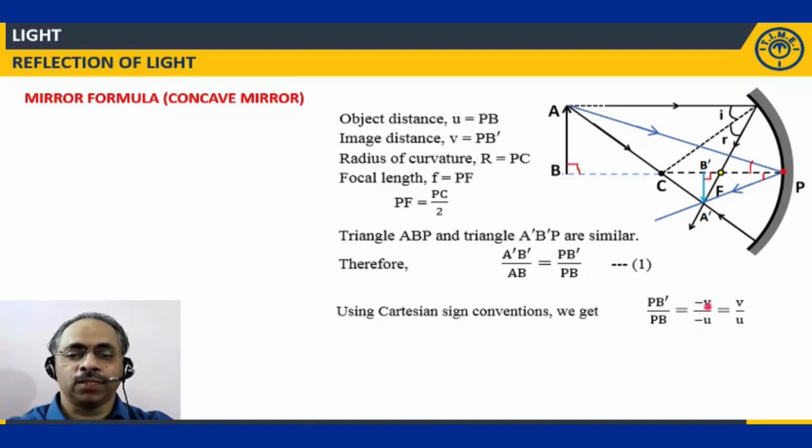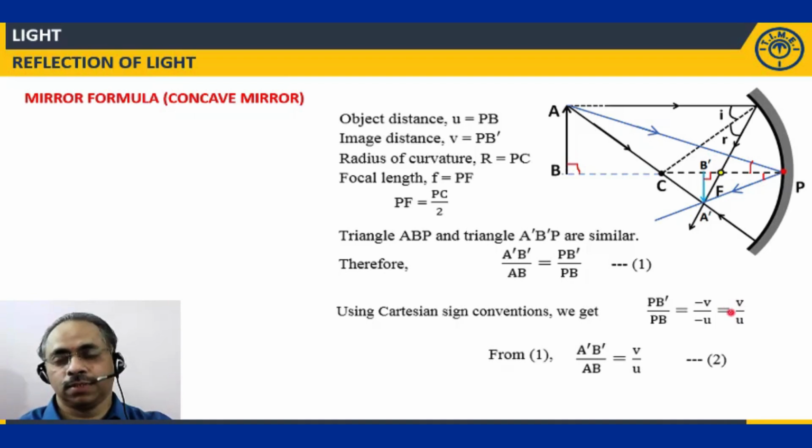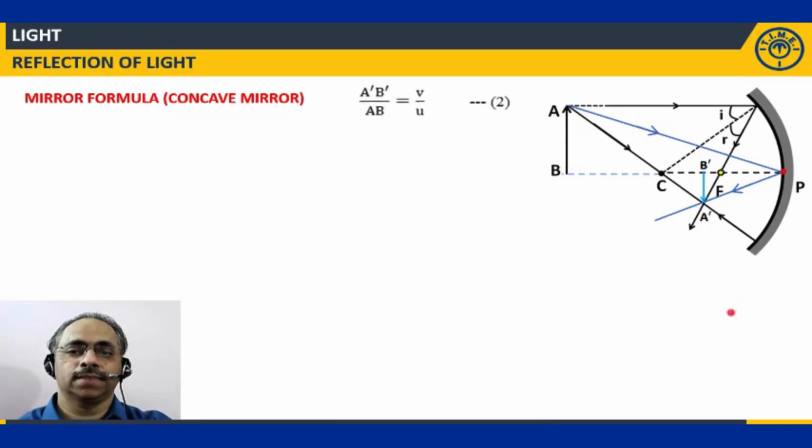So minus V by minus U is again the same as V by U. So what am I going to get? I'm going to get A dash B dash divided by AB, and I'll get it as V by U. That is the second equation. Let me keep this equation aside.